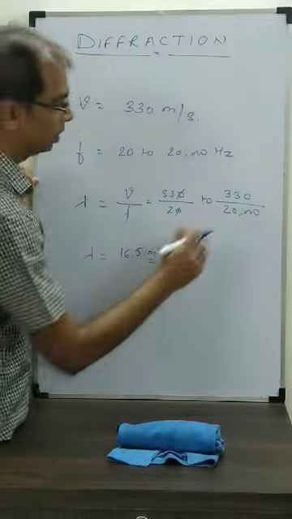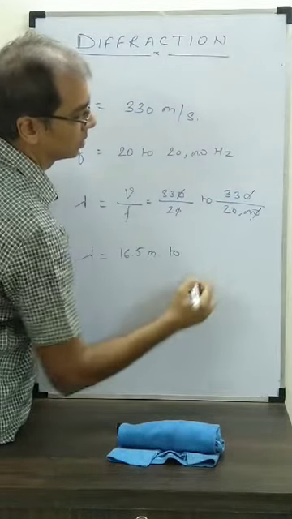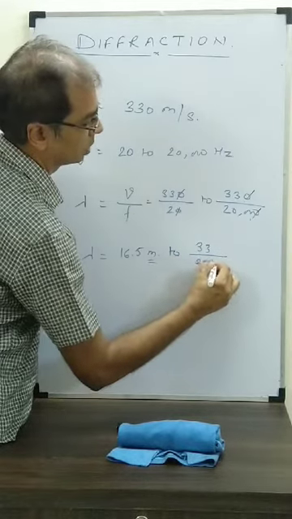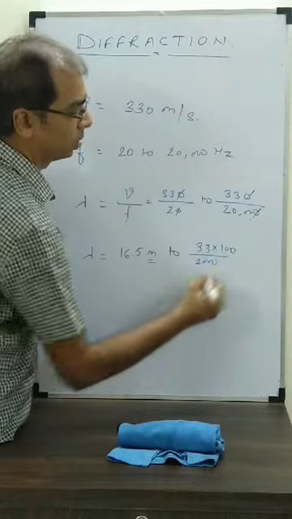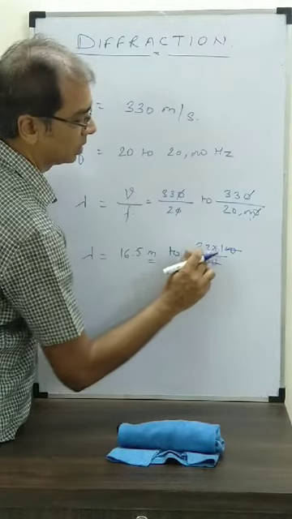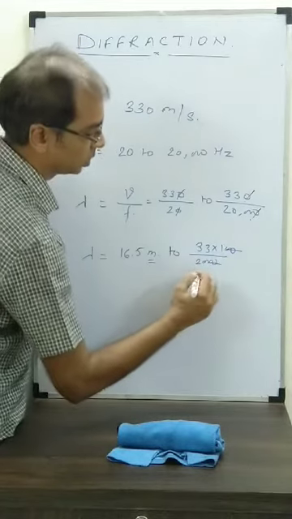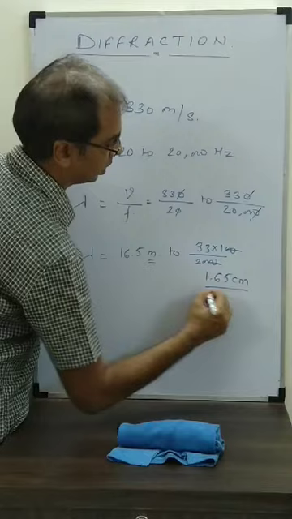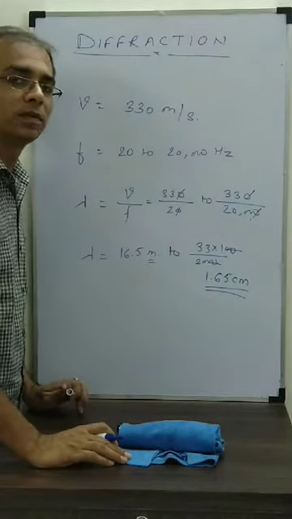And here this gets cancelled, this is 33 by 2000. Now this is in meter. Let's convert this into centimeters, so 100 more over here. This gets cancelled, it is 33 by 20, that means 1.65. So 1.65 centimeter to 16.5 meter is the wavelength of sound.